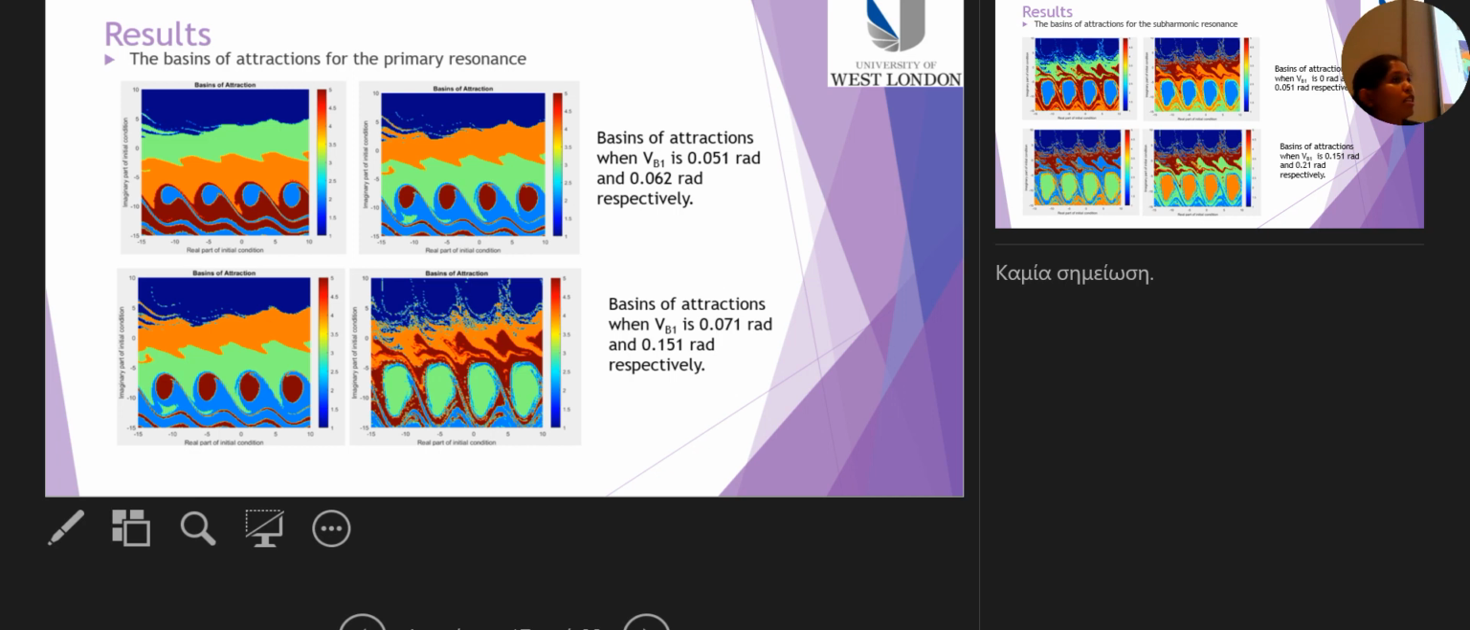So the final topic is the basins of attraction. Basins of attraction show the stable and unstable regions and help in the analysis of the changes made to the system. So plots show the changes in basins of attraction when variables are altered, and it is also necessary to consider the boundary condition when studying the basins of attraction. So initially we consider the basins of attraction for primary resonance, and here the VB1 is varied when the omega is constant. And as the variable is increased, the stability of the system changes.